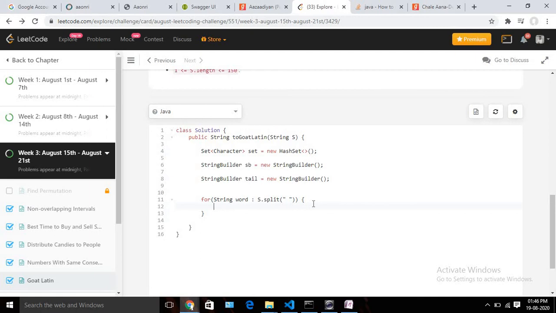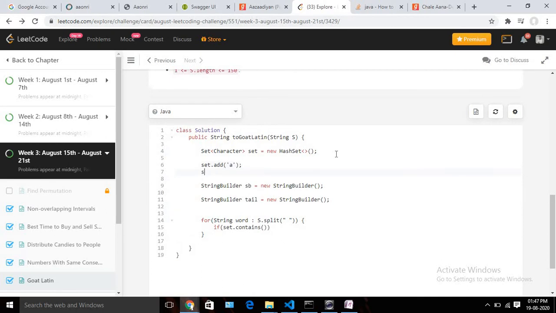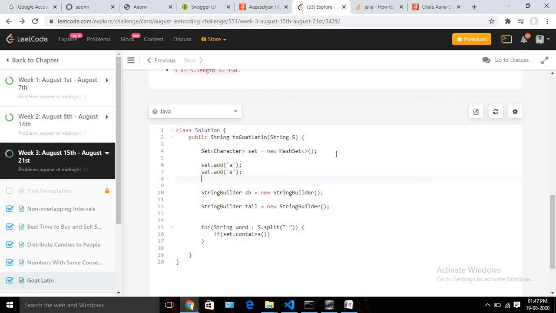So let's check that. Okay, so if set.contains, so basically it will check whether that particular character exists or not, right? Set.contains. So basically before that we need to initialize our set also. So set.add. For simplicity we are going to store only the lowercase vowels, not the uppercase, because that's not needed. Actually that's needed, but we can convert that particular character to lowercase whenever we check. Okay, so let's write it quickly.